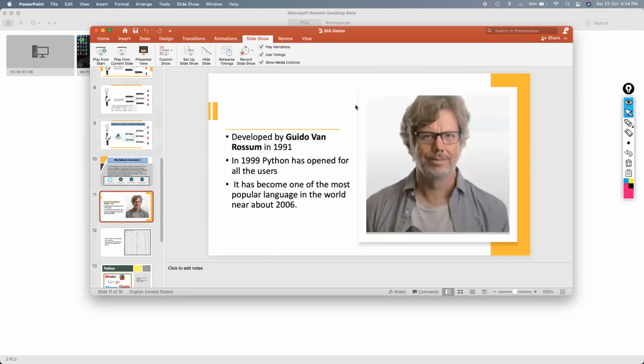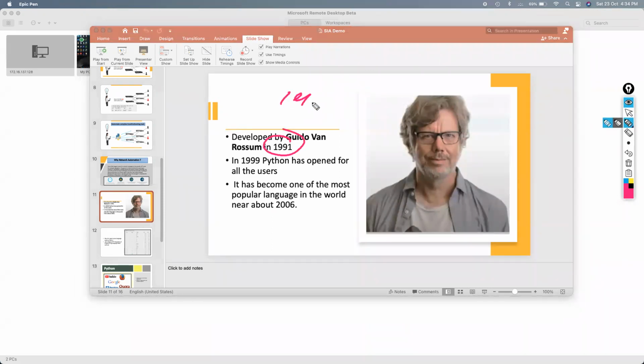Now let's go ahead with some history of Python. So guys, Python was developed by Guido van Rossum in 1991. Python was developed in 1991 only, by GVR, named Guido van Rossum. Now, in 1999, it was opened for all users. So from 1999 users have been using it, and it became famous in 2006. But even right now, there are a few people who don't know what Python is and how Python is dealt with. We are in 2021 now, and this particular language is pretty old.